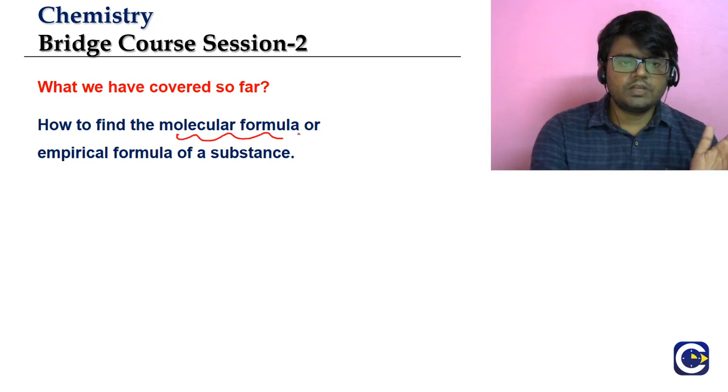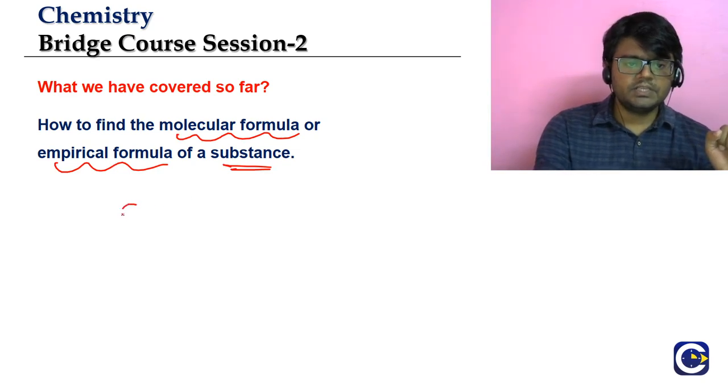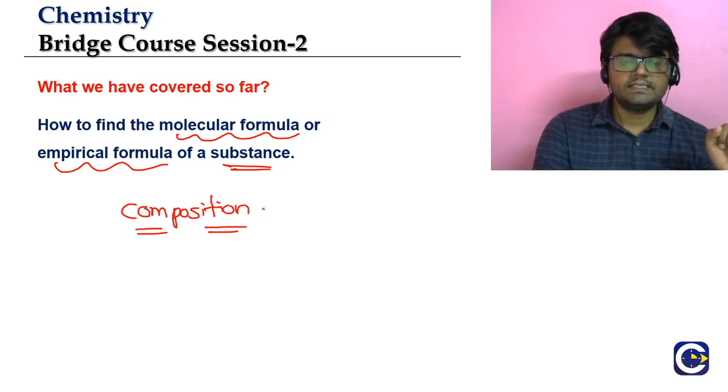In session 1, we talked about how to find out the molecular formula or the empirical formula of a substance, because whenever we have a chemical substance, the composition of the substance is important. Whenever any substance is given to us, the analysis begins with understanding the composition of the substance. And we will know the composition if we know the molecular formula.